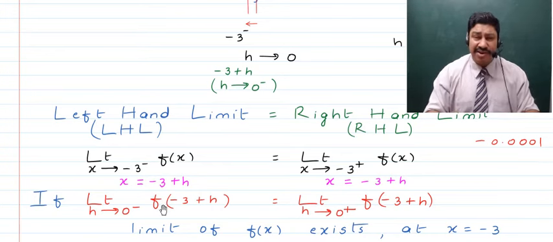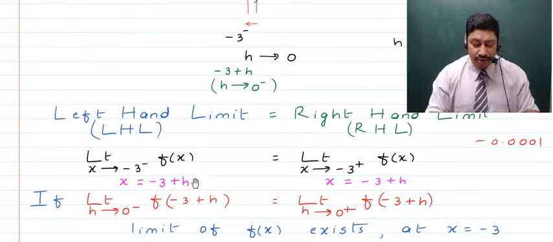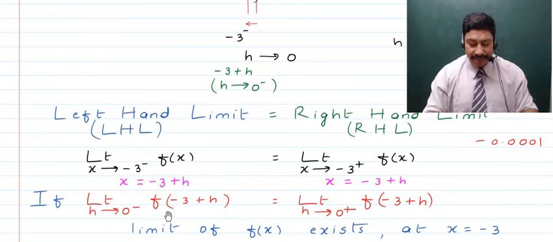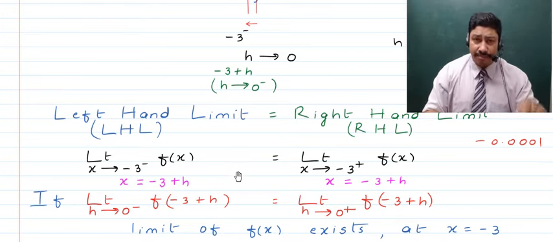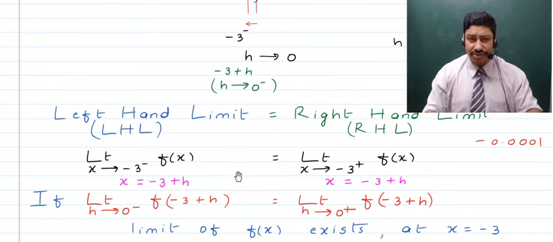And then further we write this in terms of h, the infinitesimally small number. That is, now we write x to be minus 3 plus h, where we know that we'll be talking about h to be tending to 0 minus. So here thus limit h tending to 0 minus f of minus 3 plus h is the limit of the function on the left hand side of this improbable place, which was minus 3, right?